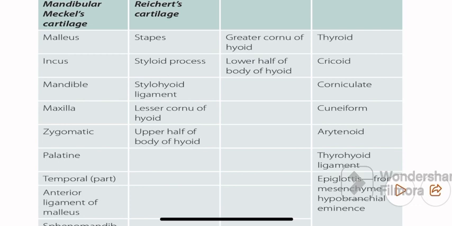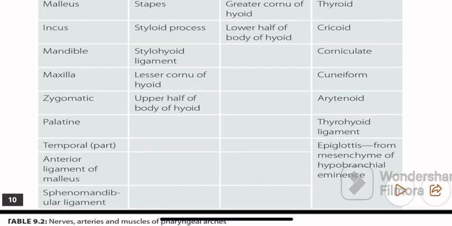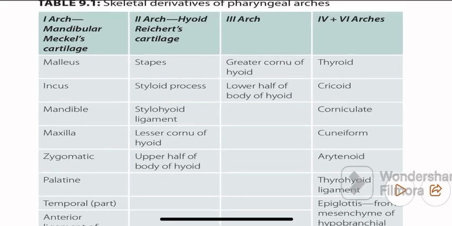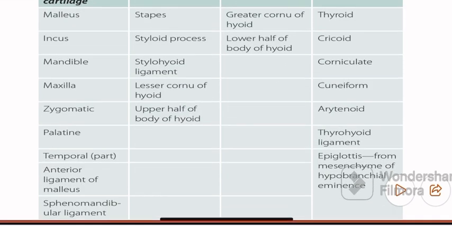Then another developed is mandible, maxilla, zygomatic, palatine and temporal bone, and also two ligaments, that is the anterior ligament of malleus and sphenomandibular ligament. Then from the second pharyngeal arch it develops the stapes, styloid process, and stylohyoid ligament, which you can remember as a triple S. Okay.